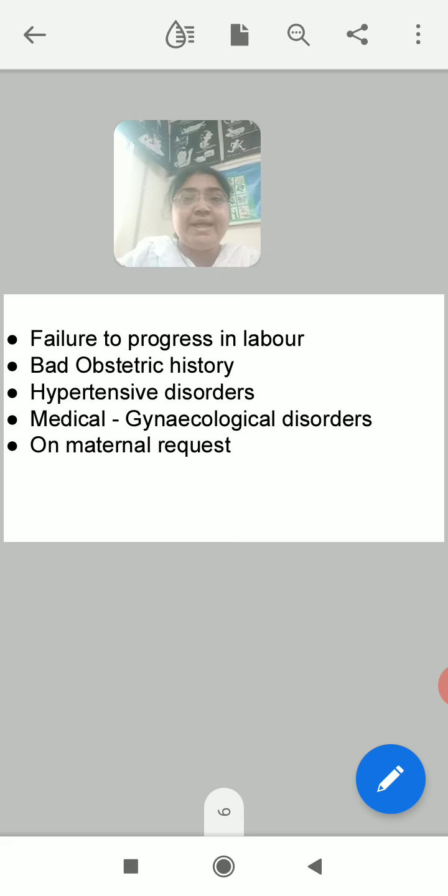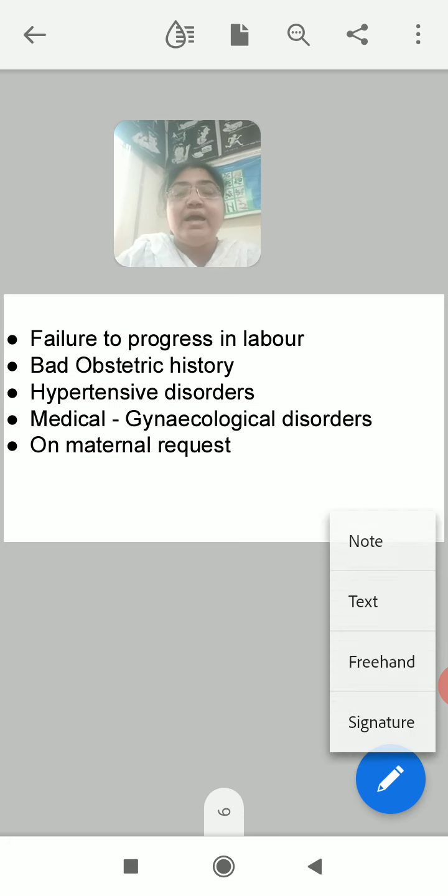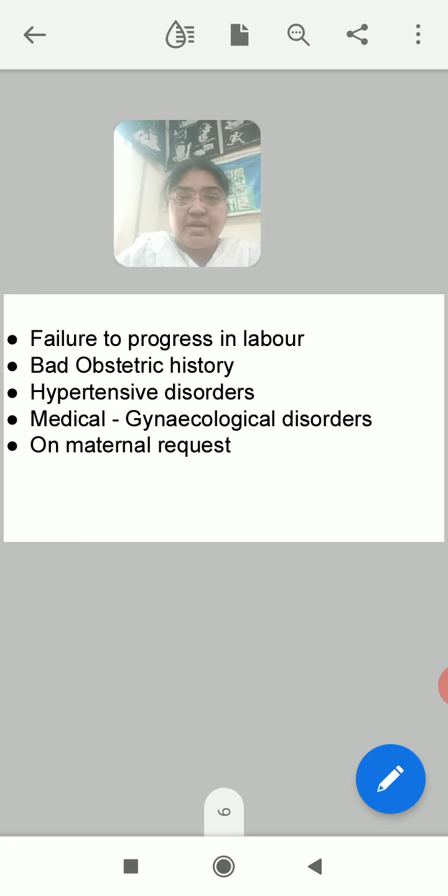Bad obstetric history, like recurrent premature deliveries or recurrent fetal loss. Earlier the patient had been pregnant 2 times, but both times fetal death occurred.